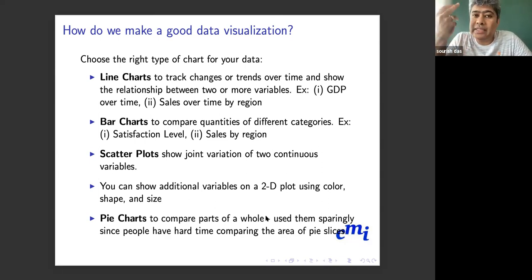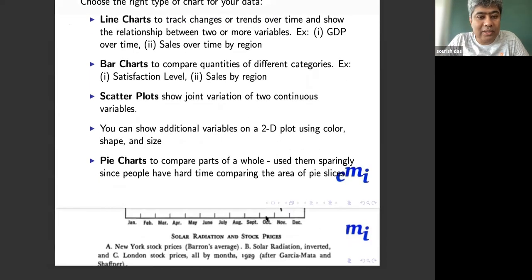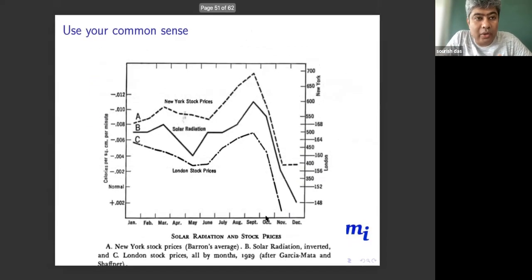Nowadays, a lot of fancy charts are coming up. When you present a fancy chart, you also have to train people how to see it. But if you present basic line charts and bar charts, they've already been trained since their high school days. So you have less to worry about. That is one of the reasons I do it. Sometimes you also have to use your common sense.